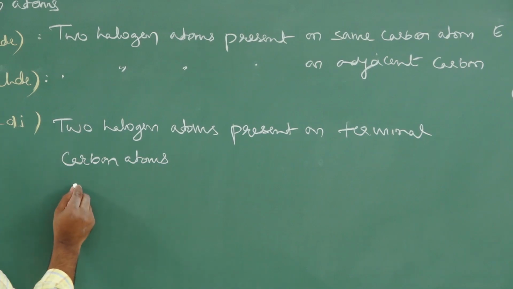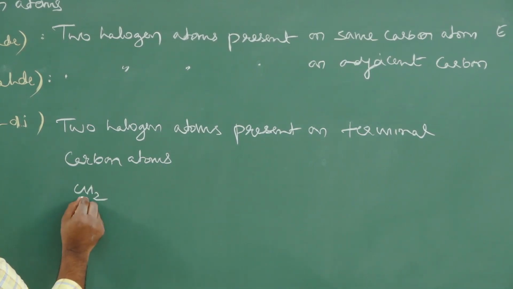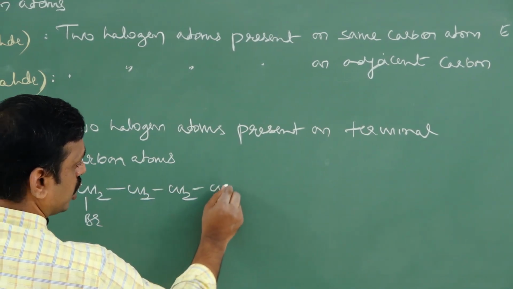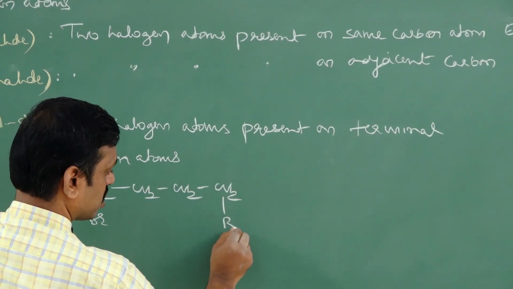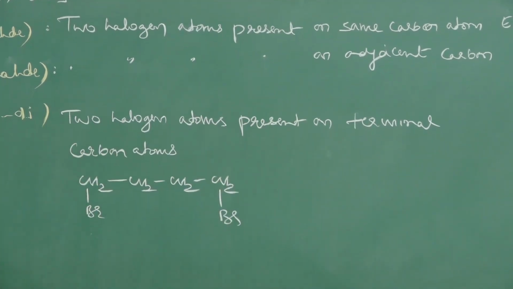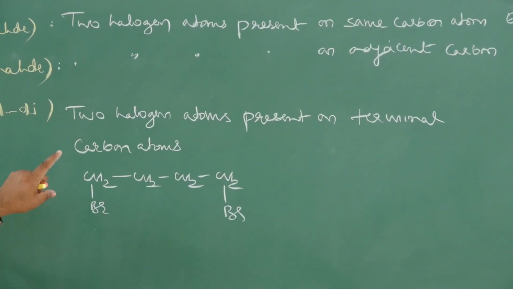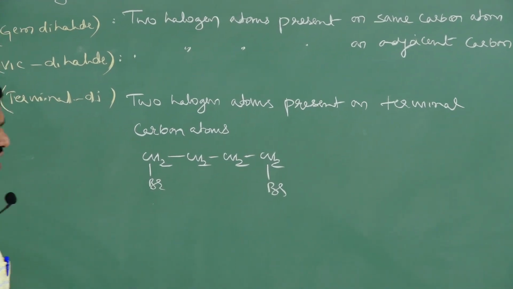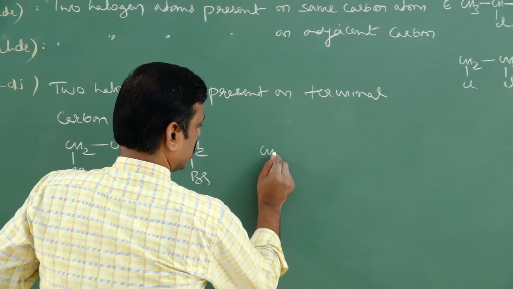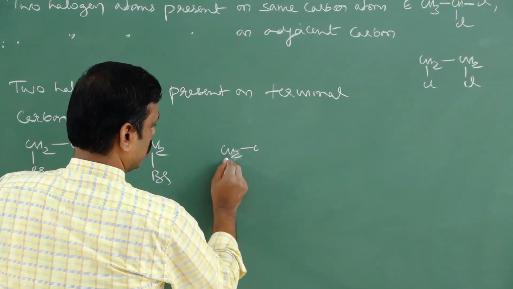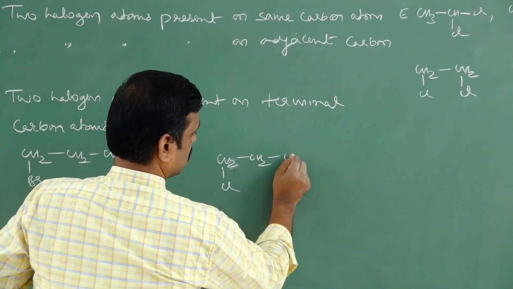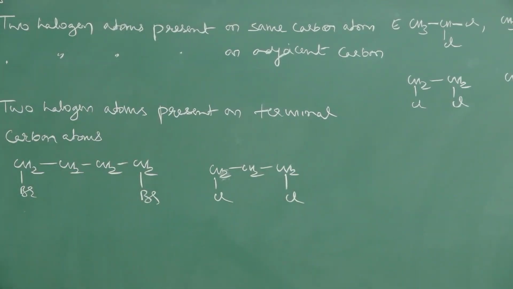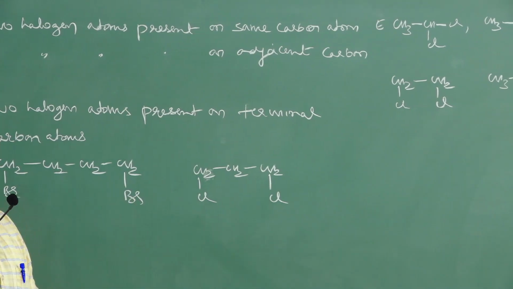For example, let us take CH2 Br, then there is a long chain, and one more bromine present at the last. That means if bromine atoms are present at the first and last carbon atoms, then they are called terminal dihalides. You can write many examples, like CH2 Cl CH2 CH2 Cl. It is also a terminal dihalide because the halogen atoms are present on terminal carbons.